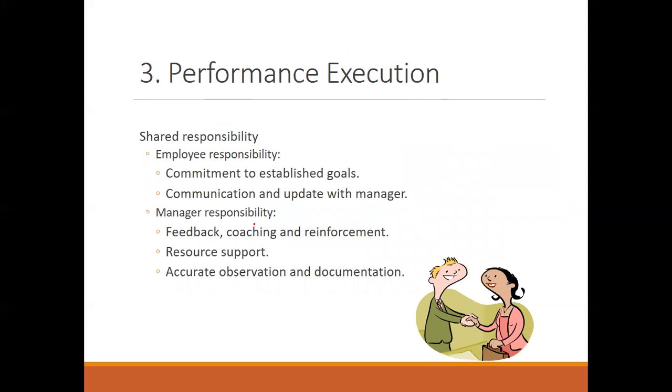Then execution, wherein the responsibility is shared, commitment is done, communication is done, feedback is done, reinforcement in the form of encouragement and motivation happens, the resources are provided, and the observation and documentation is in place. That is the performance execution which takes place in an organization.